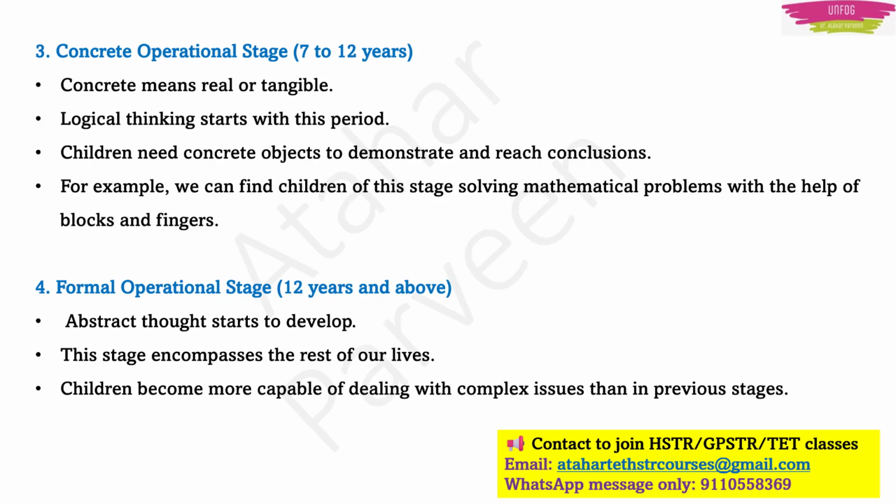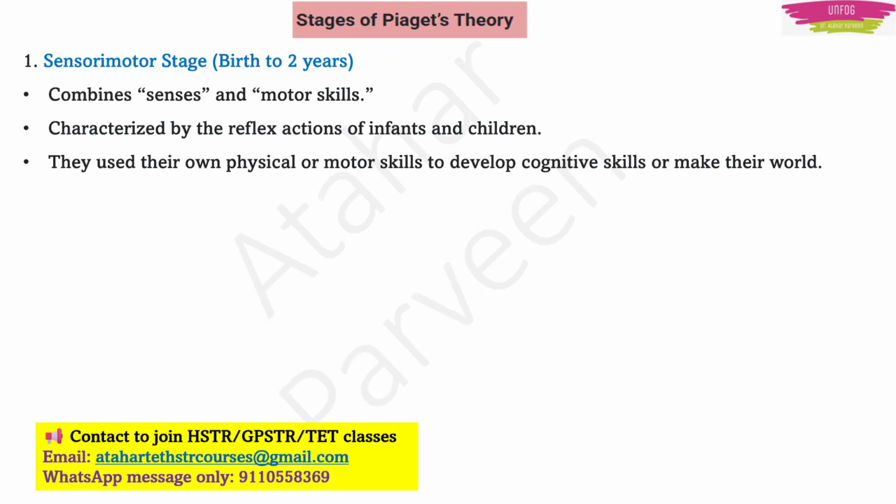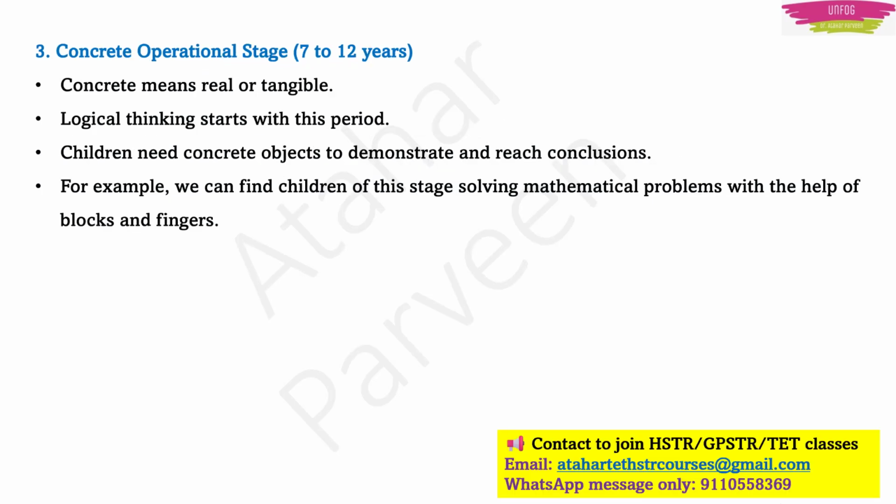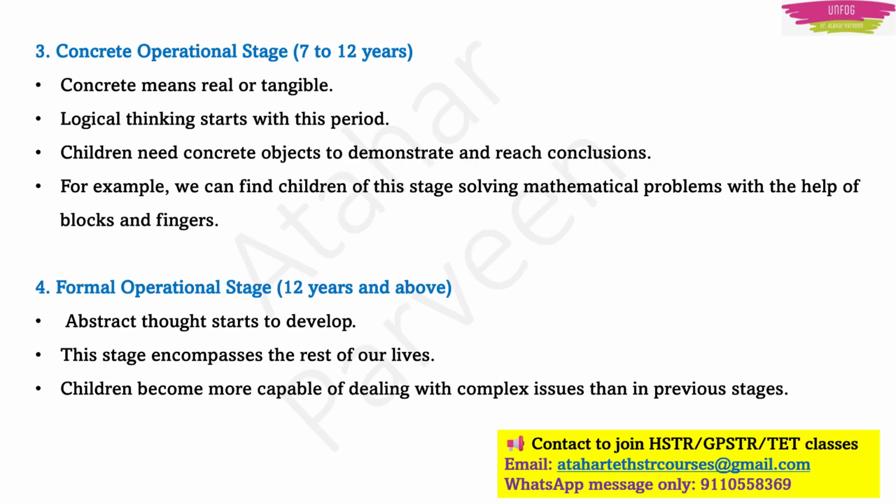Children become more capable of dealing with tough issues when compared to the previous stages. So all these 4 stages comprise Jean Piaget's theory of cognitive development. What are they? Sensory motor stage, pre-operational stage, concrete operational stage, and formal operational stage.